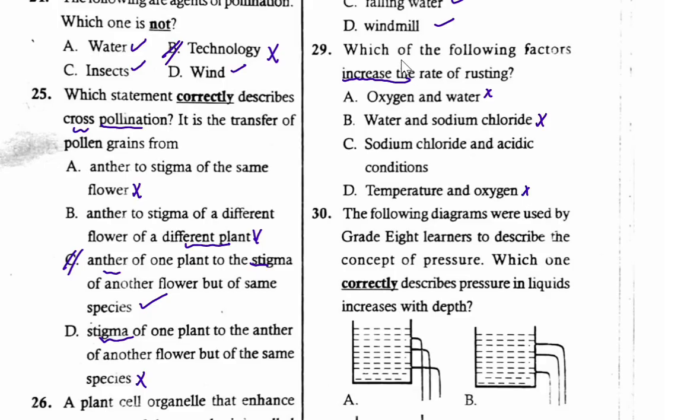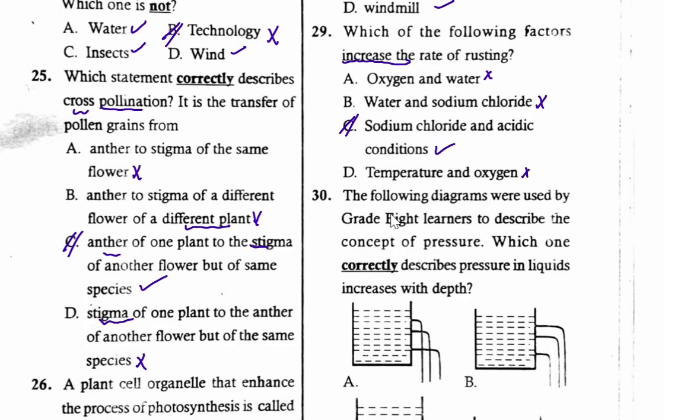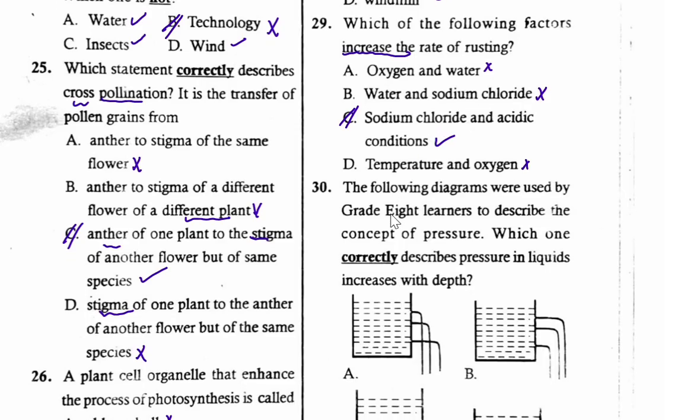And therefore the one which is the correct option is C, which says sodium chloride and acidic conditions. This one accelerates the rate of rusting due to the presence of what we call electrolytes and reaction. So for question number 29, the correct answer is C.